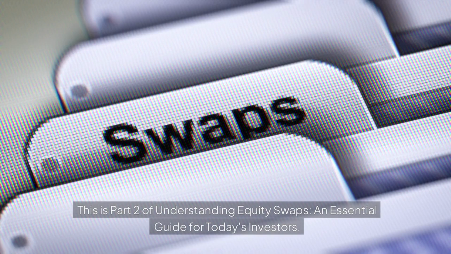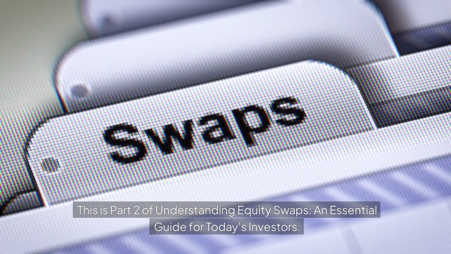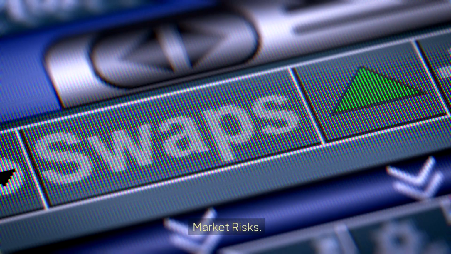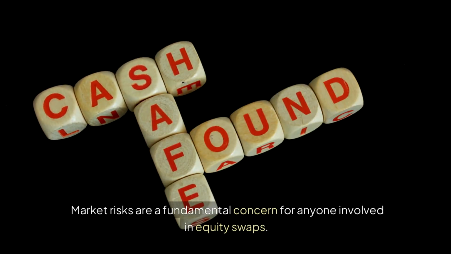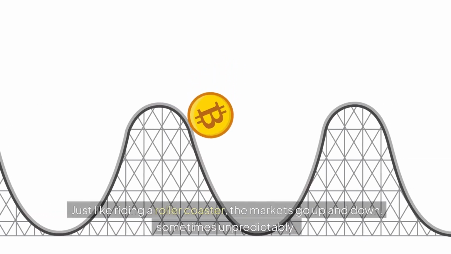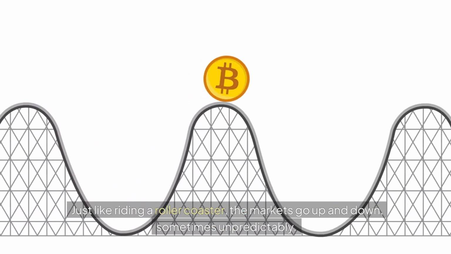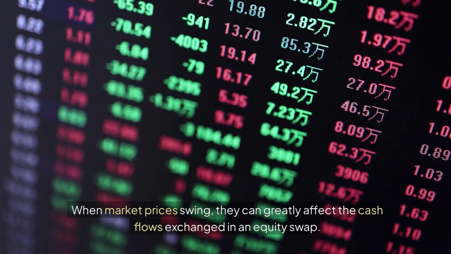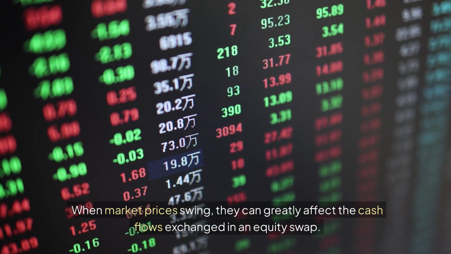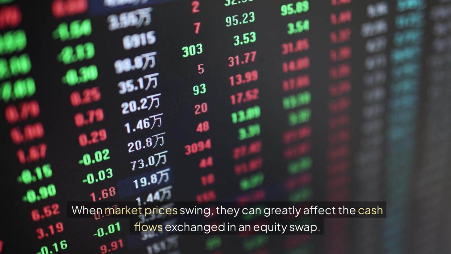This is part 2 of Understanding Equity Swaps, an essential guide for today's investors. Market risks. Market risks are a fundamental concern for anyone involved in equity swaps. Just like riding a roller coaster, the markets go up and down, sometimes unpredictably. When market prices swing, they can greatly affect the cash flows exchanged in an equity swap.